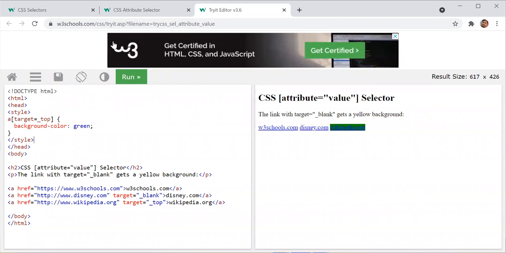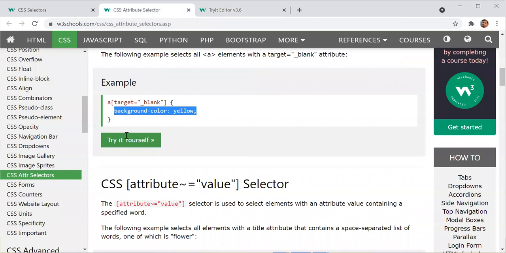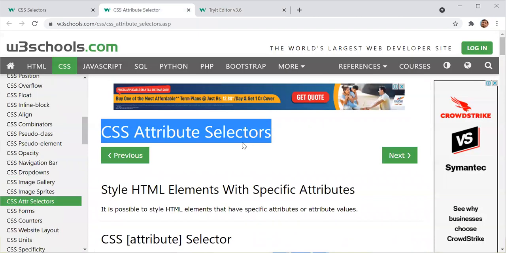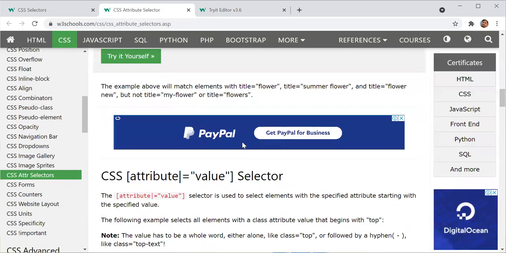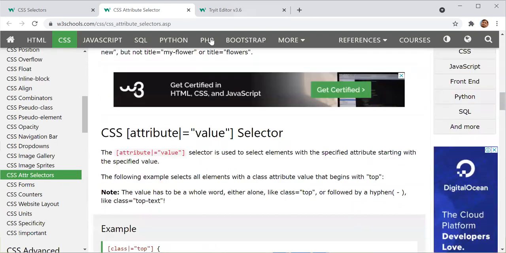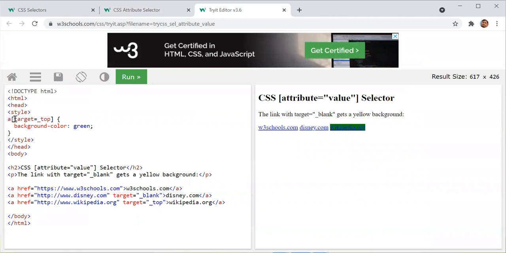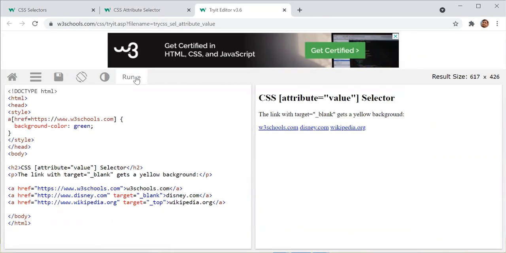Got it. So does anyone have a question on this attribute selector? No? Okay. Like we can apply here, we have the tag, and then under that we have target. Suppose target is this one. Then we can specify their value also. And the same thing I think I can write for href also. Let me put this one, and then the value should be this one. Now let's see what will happen. Will it work? Nothing will work here. What happened?